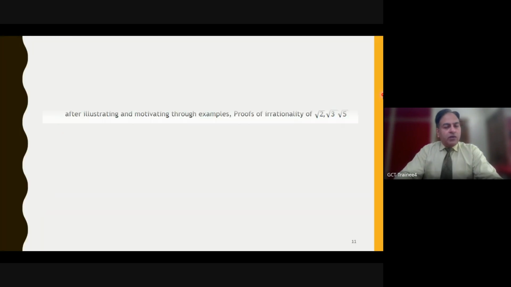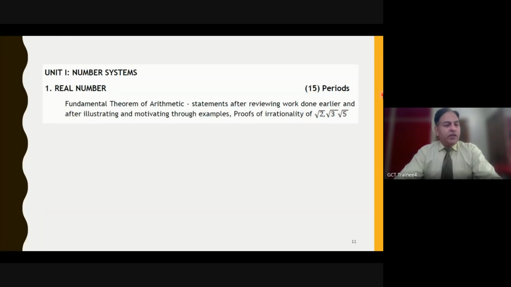So when we talk about the 10th curriculum, now I think everyone is very clear about this. We'll go through that very quickly. In real numbers we have the fundamental theorem of arithmetic, and then mainly it's about HCF LCM based problems followed by the proofs of irrationality of root 2, root 3, root 5. So one question is generally expected, the direct kind of question, meaning every student is told to memorize the irrationality of root 2, root 3, root 5.